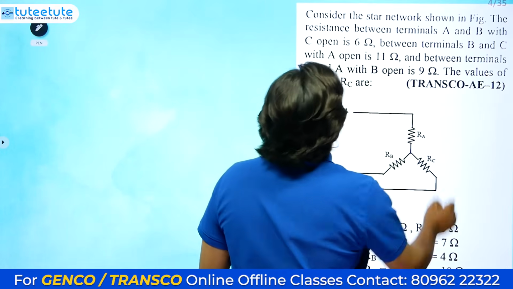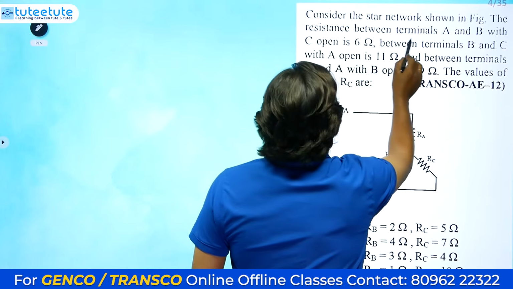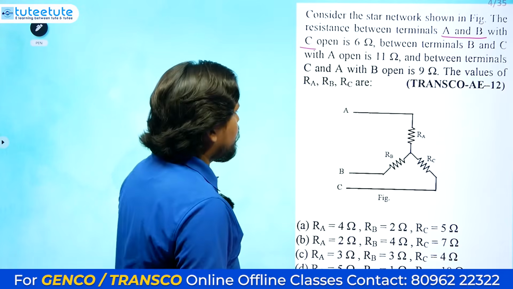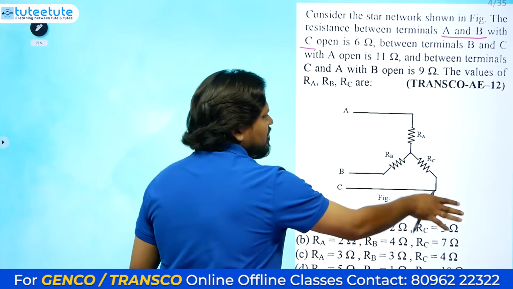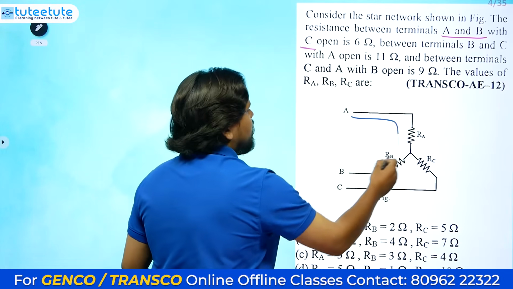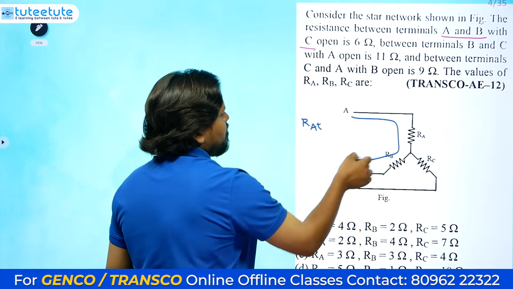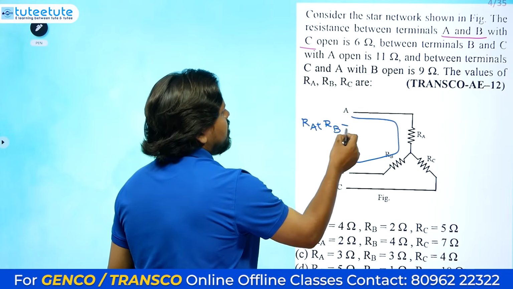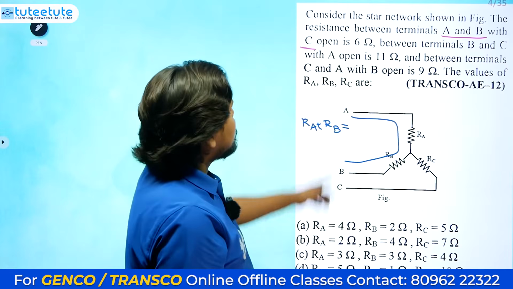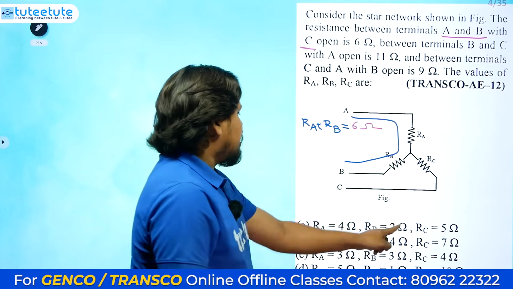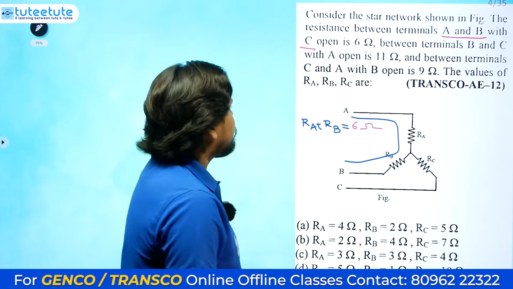So what is the first consideration they have given? The resistance between the terminals A and B with C open. C open means no need of this C resistance. Between A to B, what is the resistance? RA plus RB, that will be equal to 6 ohms, as they said. So RA plus RB you need to get 6 ohms.